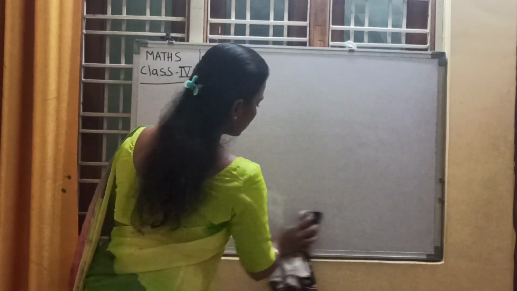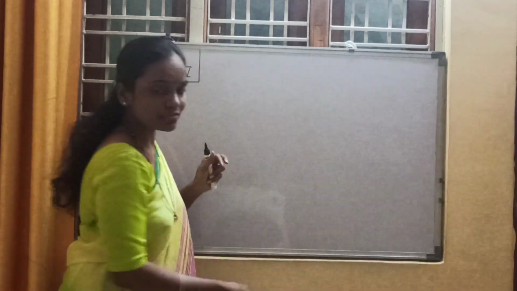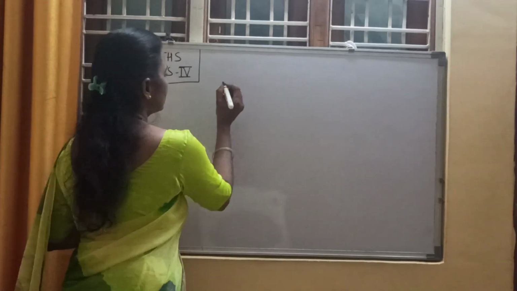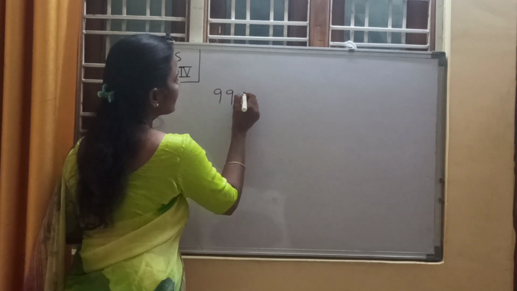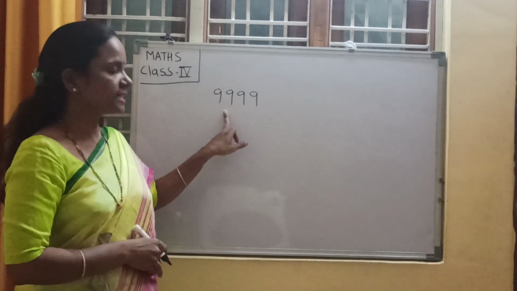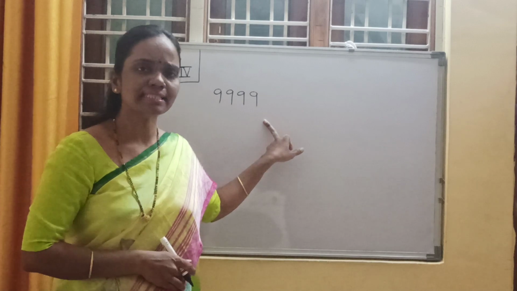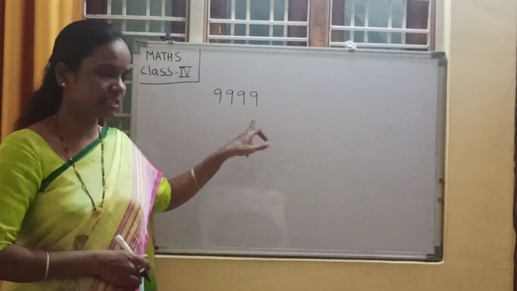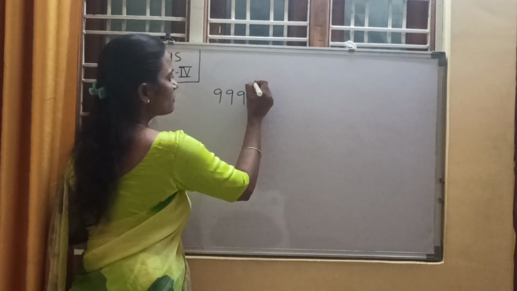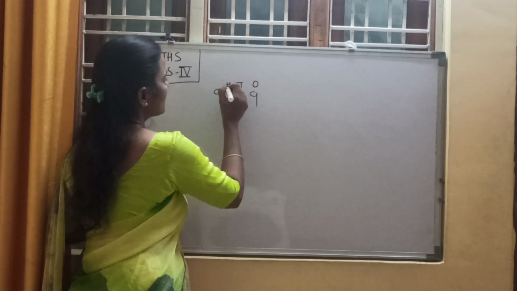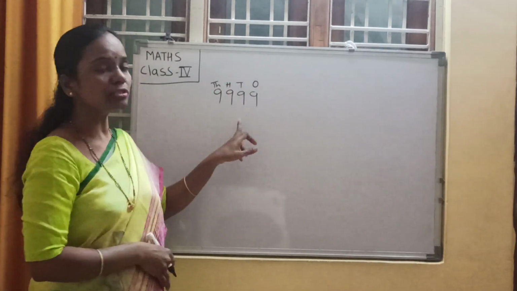Now tell me, children, what is the greatest 4-digit number? Yes, it is 9999. 9999 is the greatest 4-digit number, right? Write down the places, children: ones place, tens place, hundreds place and thousands place.